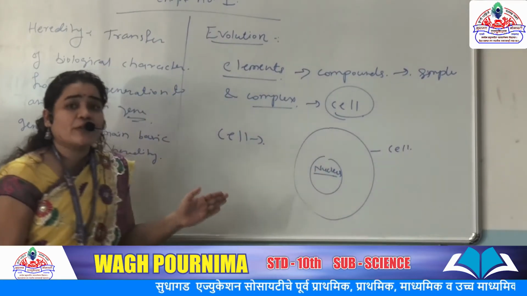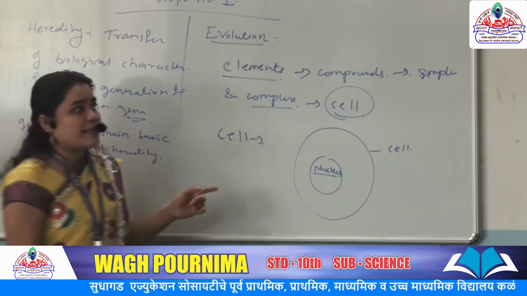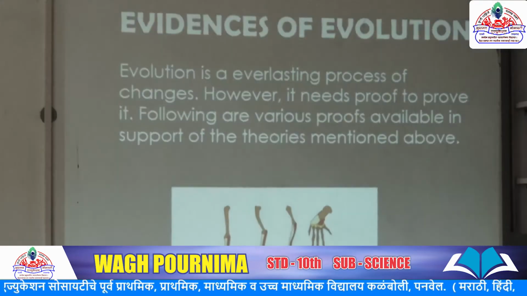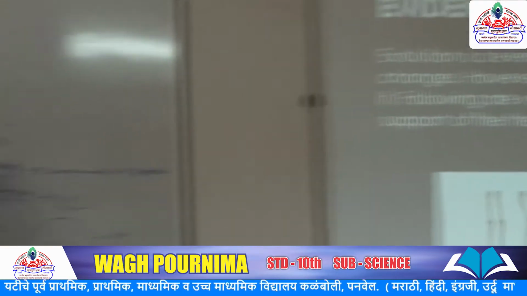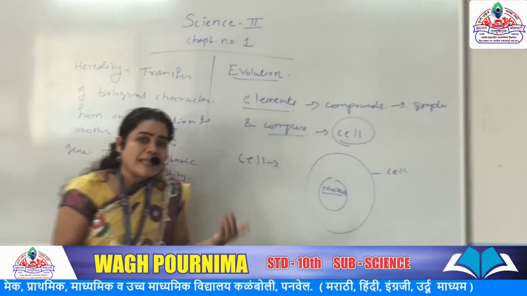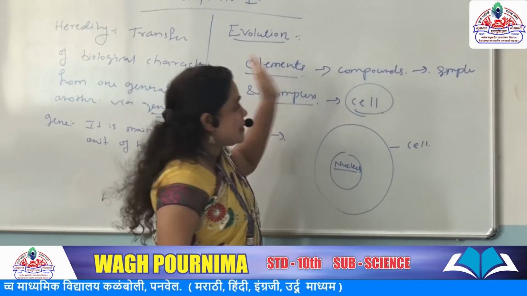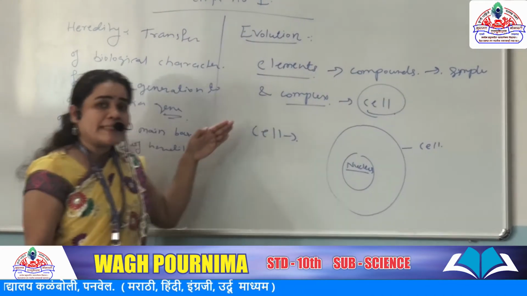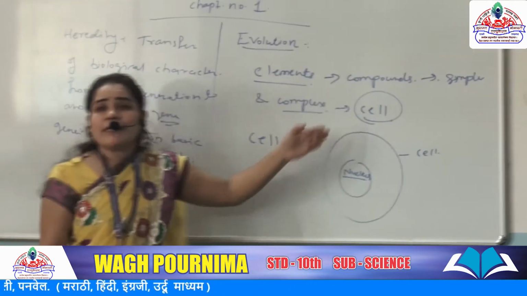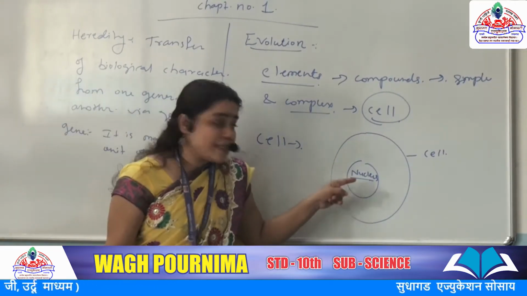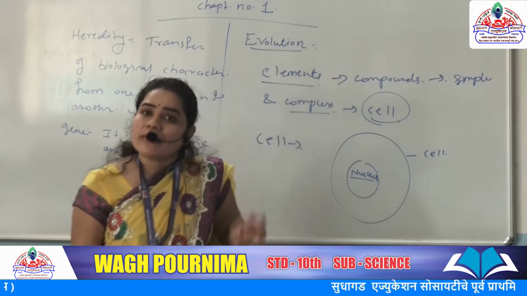These protein molecules show changes, and these changes are evolution. So evolution is a gradual change. How does this gradual change occur? First elements form, then compounds, then simple and complex forms, and then the primitive cell. In the cell, the nucleus is the main part because it controls all the activities of the cell.